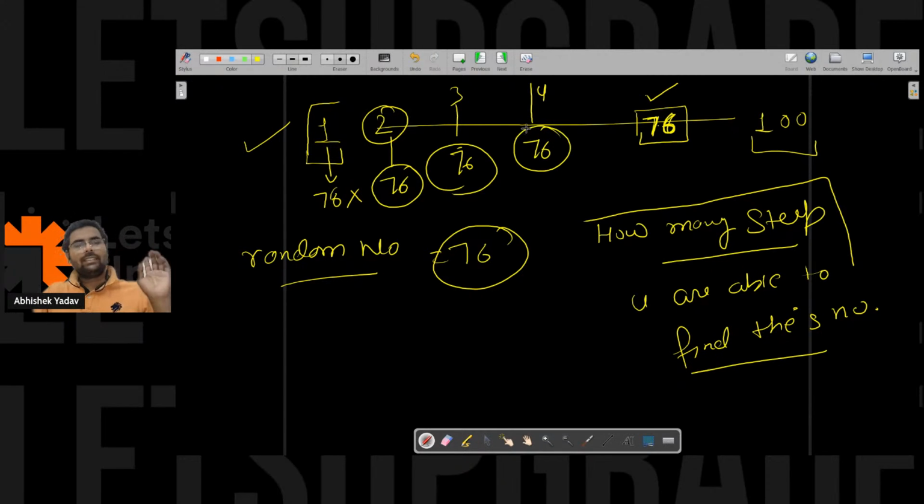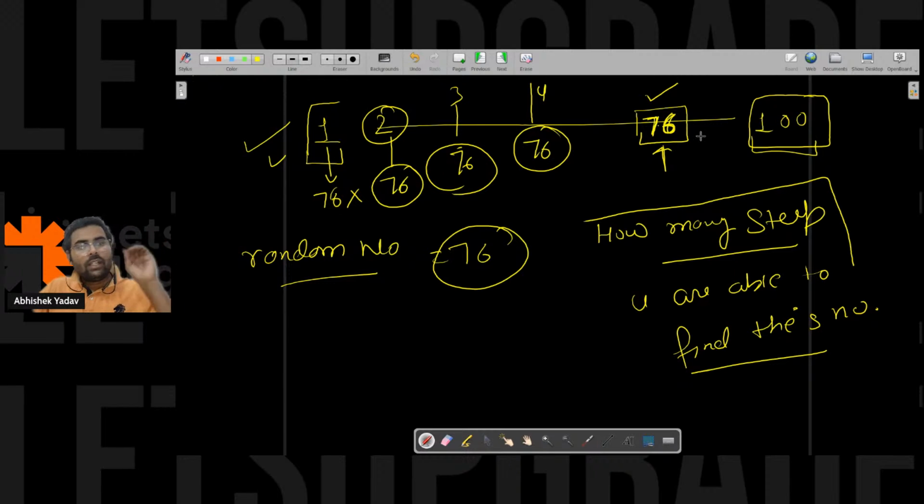No, we are not discussing that guessing question here, okay? We have a different problem statement where I have given a range that is 1 to 100, and somehow I have to find this 76. And the number of attempts, let's assume, is 100. What will you do? Let's assume the same question itself.